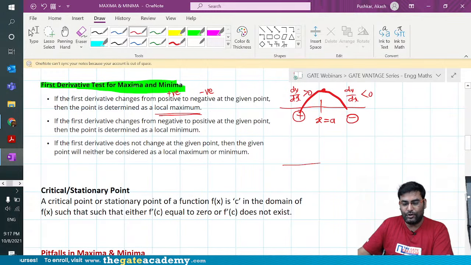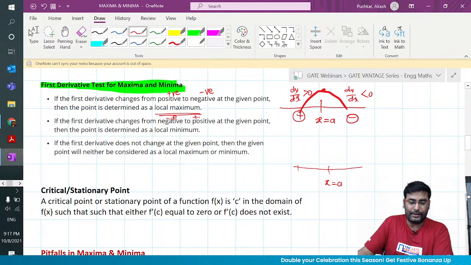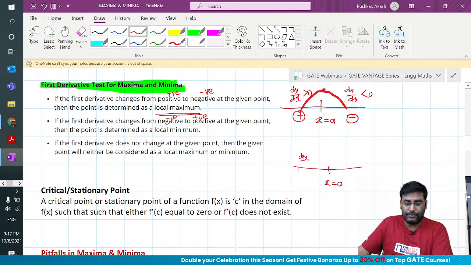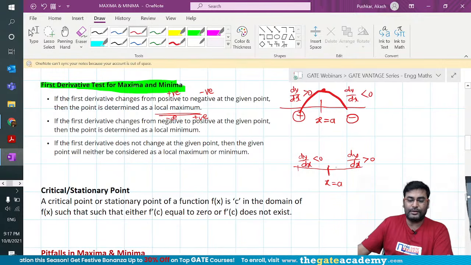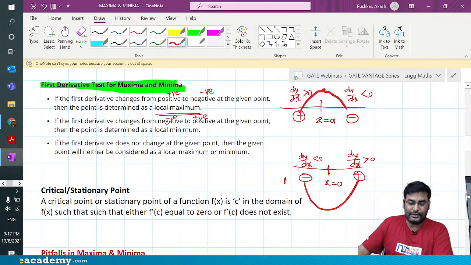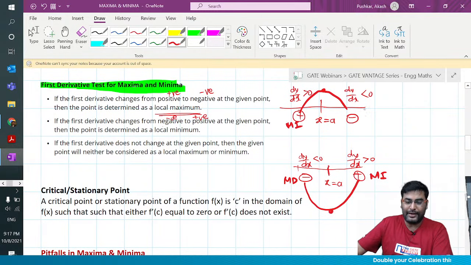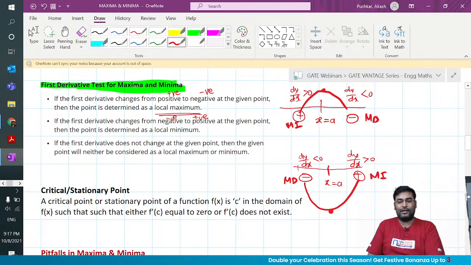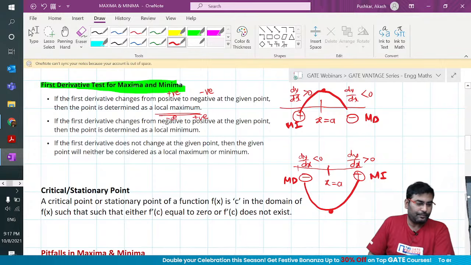And similarly, if you look at the other one, at x equal to a, you are going from negative to positive. Look at the second statement. Meaning you are going from dy by dx less than 0, negative to positive, which means minus to plus. So you are going from MD to MI, monotonically decreasing to monotonically increasing, and you get minima. Can you guys see that? The earlier one is like going from MI to MD. Are we clear on this, guys?